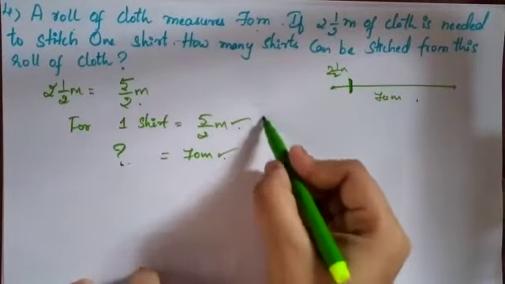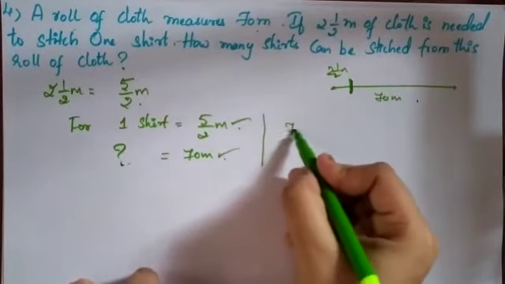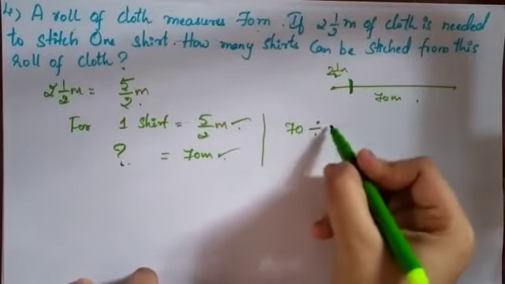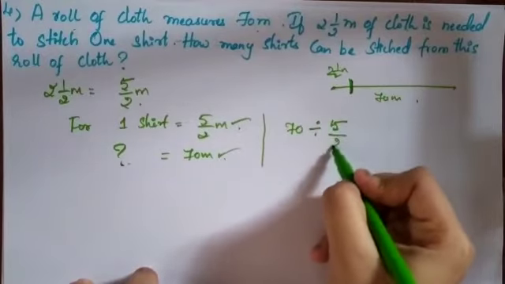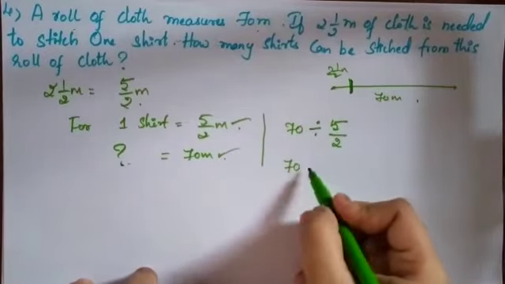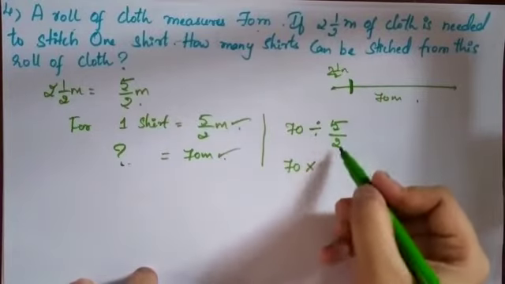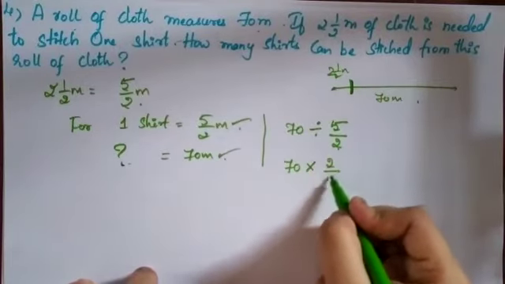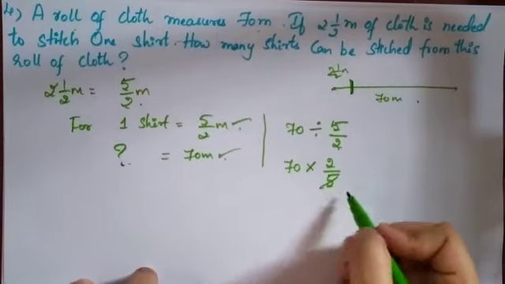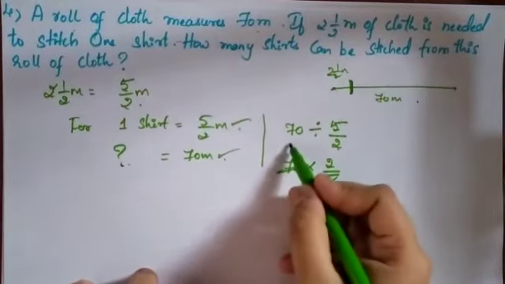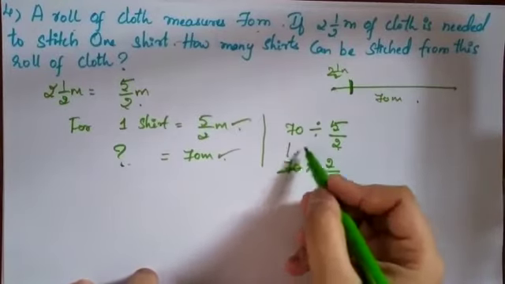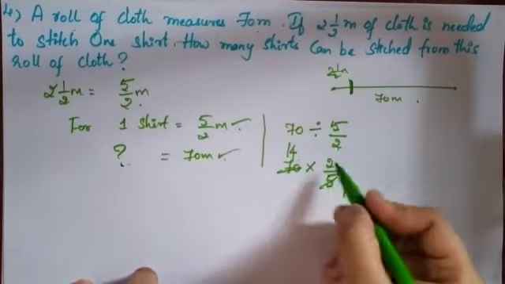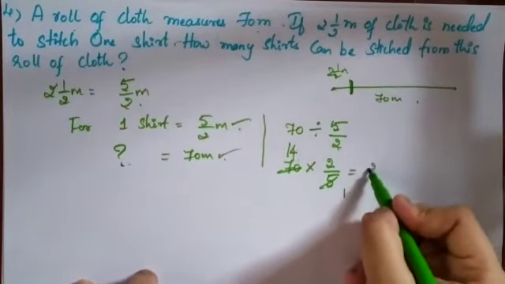So it is directly division. 70 meter divided by 5 by 2. If I do it, division changes into multiplication, and 5 by 2 will become 2 by 5. 5 ones are 5, 5 fours are 20, so 14 twos are 28.